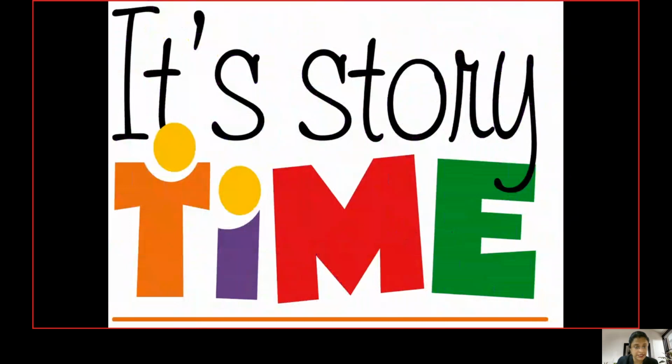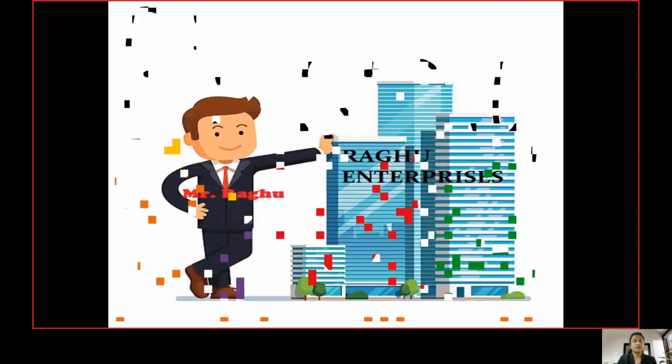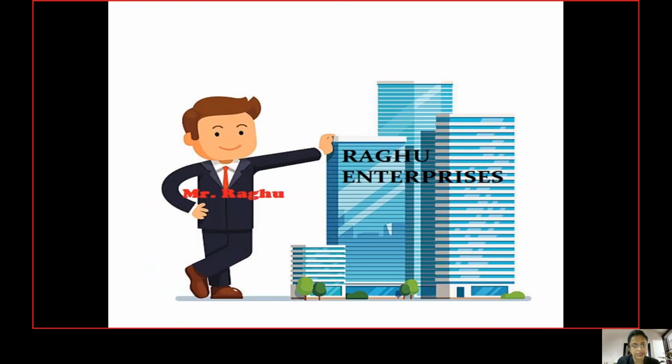So it's story time to understand the proper terminology of revenue, profit and income. In this particular story, we are going to discuss a character called Mr. Raghu. Raghu is the owner of Raghu Enterprises, and his firm is into textile manufacturing and garments. Let us see how Raghu's enterprise is able to distinguish the difference between revenue, profit, and income.